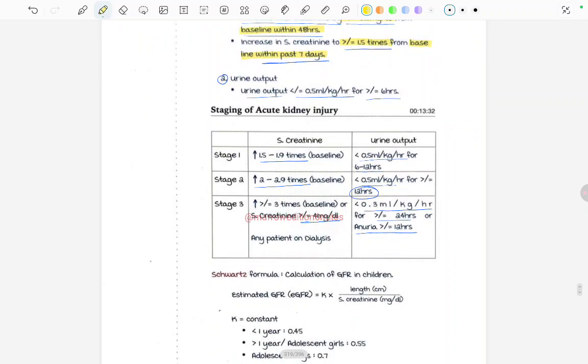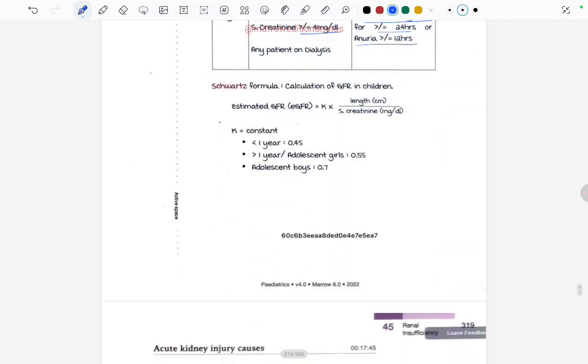Now, there were certain stages of the acute kidney injury: stage 1, 2, and 3. It is based on the levels of serum creatinine and urine output. Serum creatinine, this rise was defined for 7 days, right? This rise was for 7 days, and urine output for the hours are given. So, stage 1, the serum creatinine raised by 1.5 to 2 times, then 2 to 3 times, and more than 3 times. Fine. The stages 1 to 3. And urine output less than 0.5 in 6 to 12 hours, then for 12 hours, and then less than 0.3 for 24 hours, or anuria for more than or equal to 12 hours.